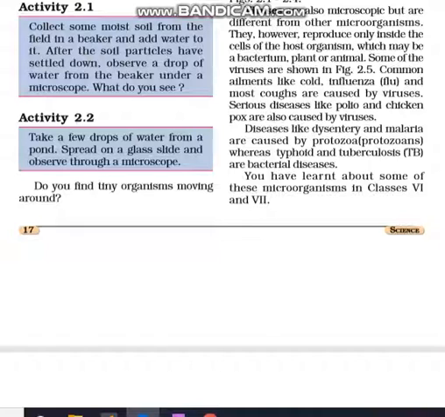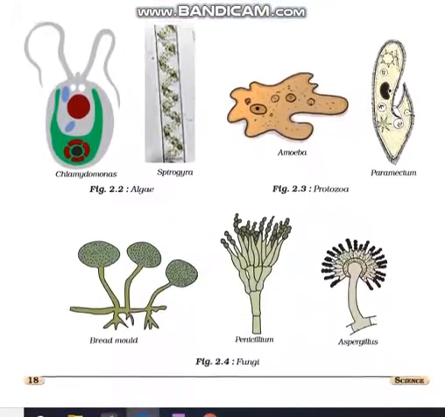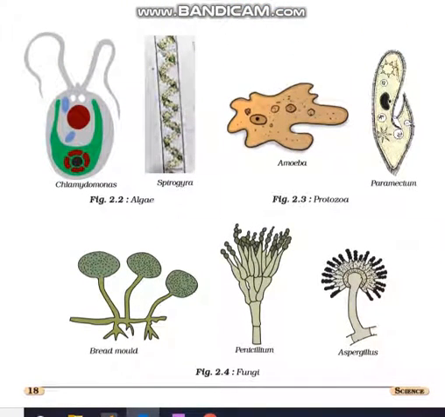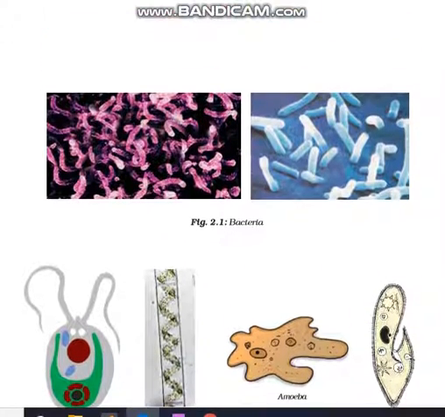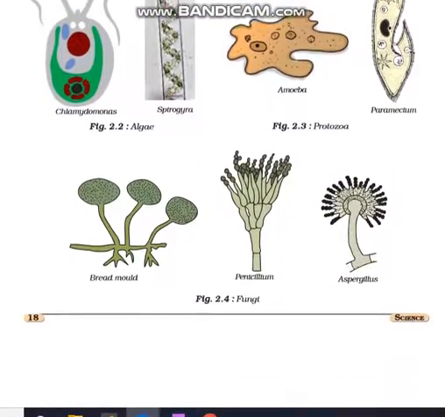You have learned about some of these microorganisms in class 6 and 7. These are all pictures of microorganisms: fungi, amoeba, as you can see, Spirogyra, Chlamydomonas, Paramecium, and bread mold, etc. These are all microorganisms, and these pictures are of bacteria. Okay, now let us move forward.